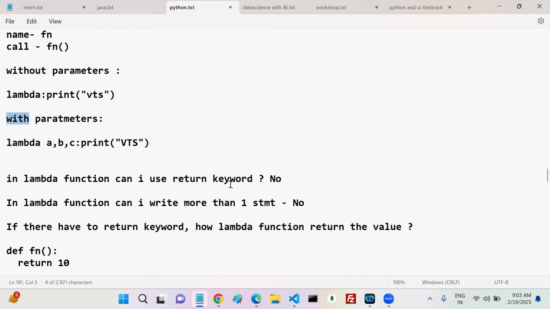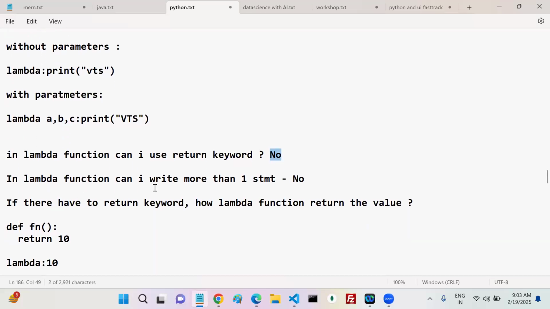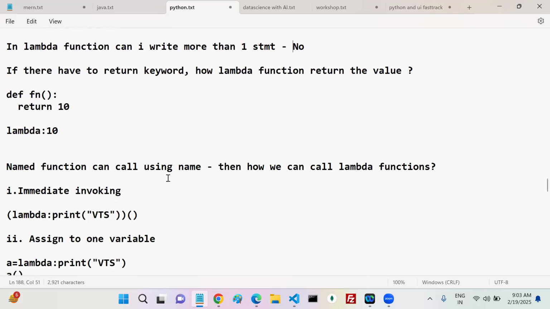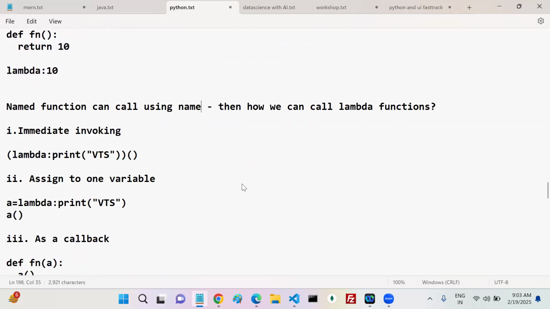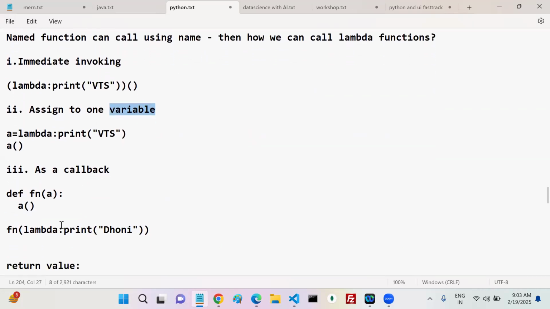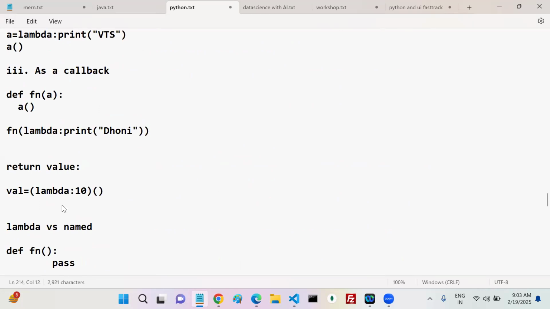In a lambda function, can I use the return keyword? No, the expression itself returns the value. Can I write more than one statement in a lambda function? Syntactically no, it's not valid. Named functions can be called using the name, but how can we call lambda functions? Three ways: immediate invoking like this, assigning it to a variable, and as a callback. This is the return value.